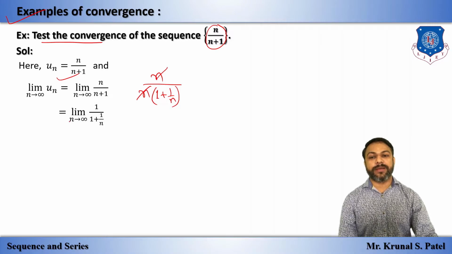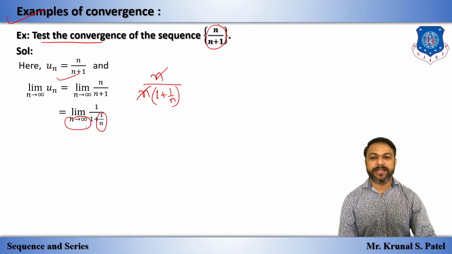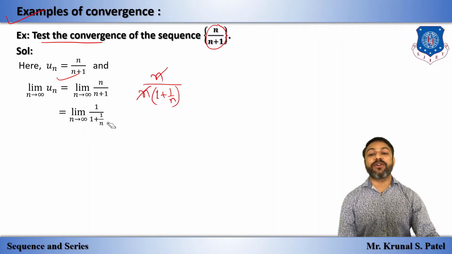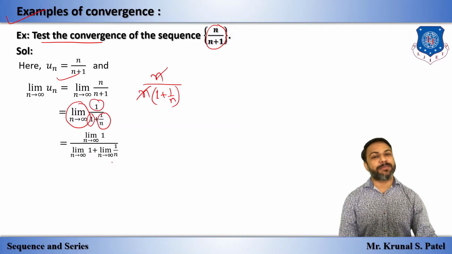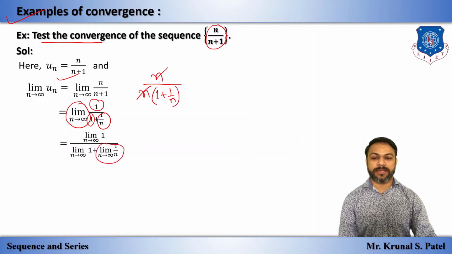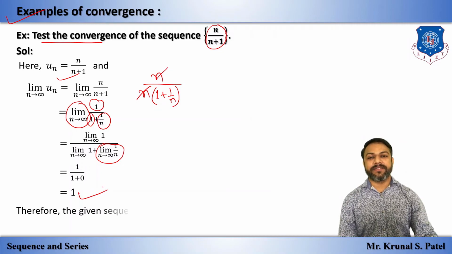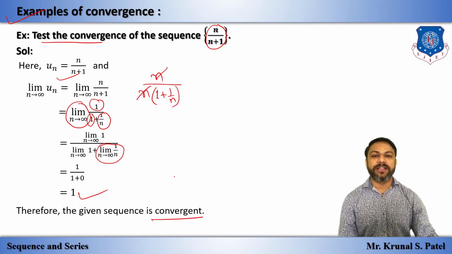Now if we apply n tends to infinity here, 1 by infinity is 0, so we get 1 by 1 plus 0, which is 1. As the property of limit, we can apply this limit to the numerator and the denominator, and as we have seen in the standard limit, this gives 0. So 1 upon 1 plus 0 is 1, and this is finite. So we can say that the given sequence is convergent, or that the given sequence converges.